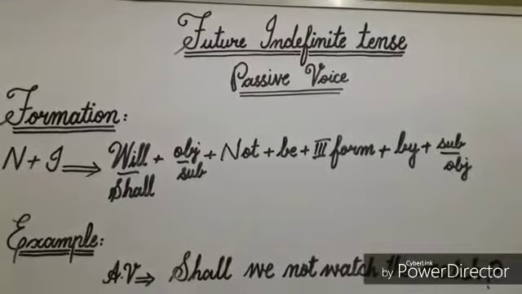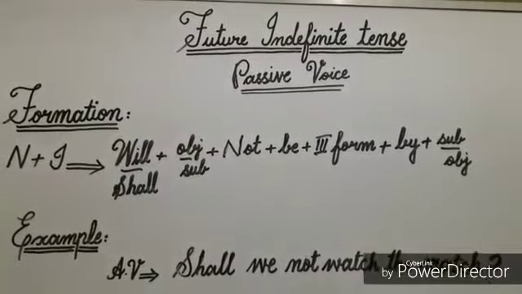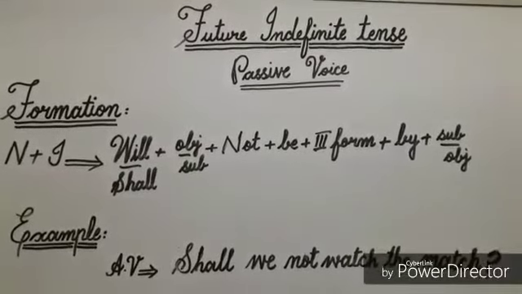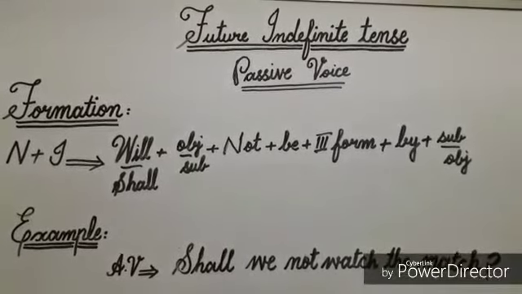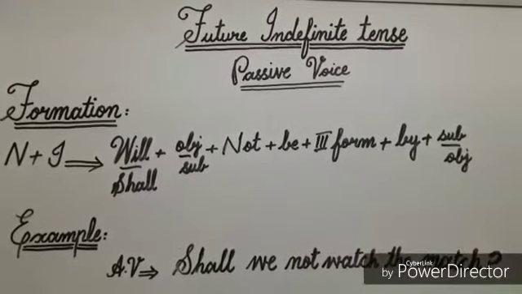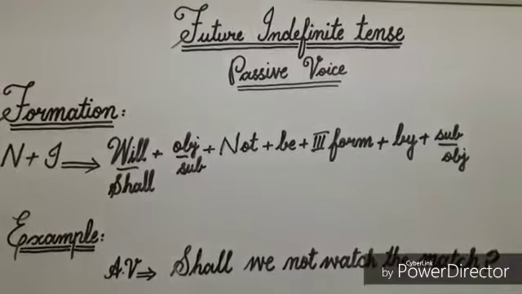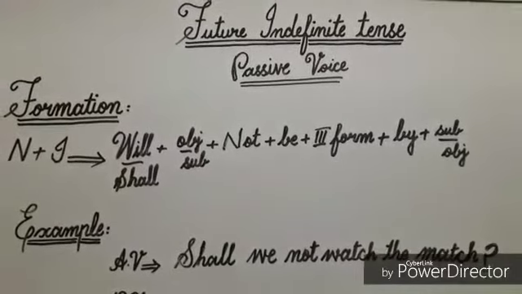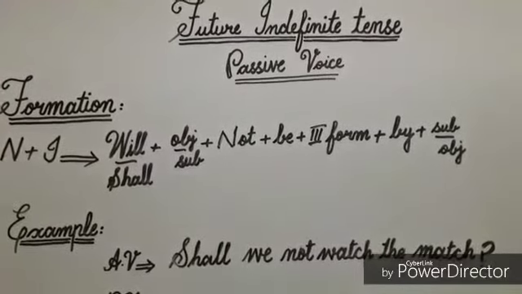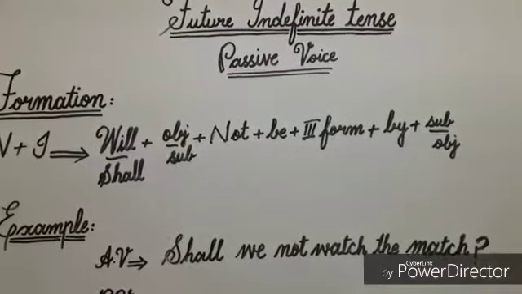For negative plus interrogative sentences, the formation is: helping verb will or shall, object in subjective condition, not, be, third form of verb, preposition by, and subject in objective condition. Now I'll explain this formation by example. Shall we not watch the match?